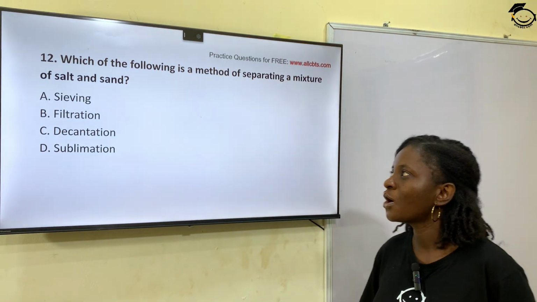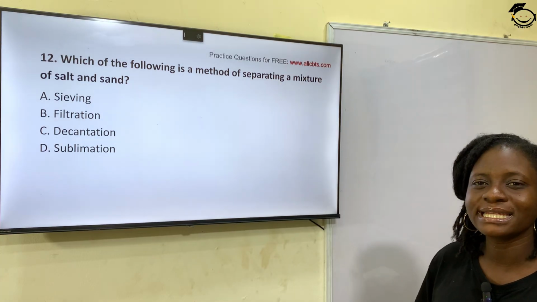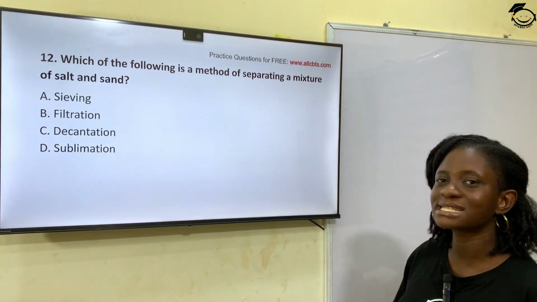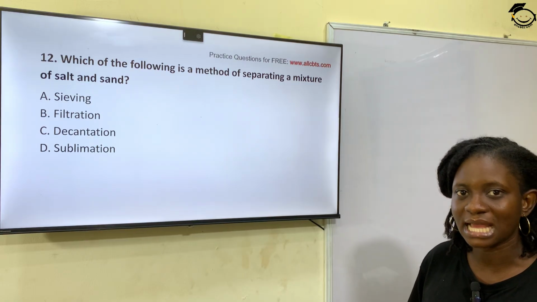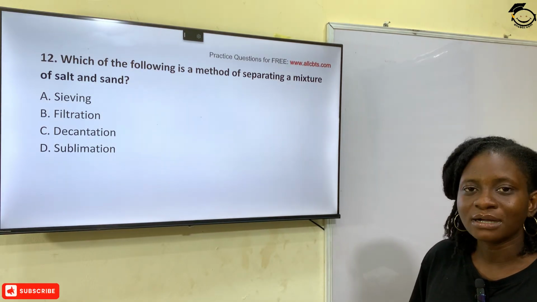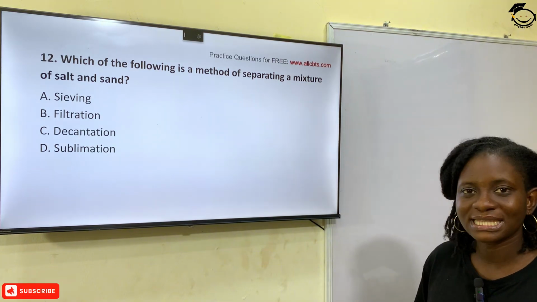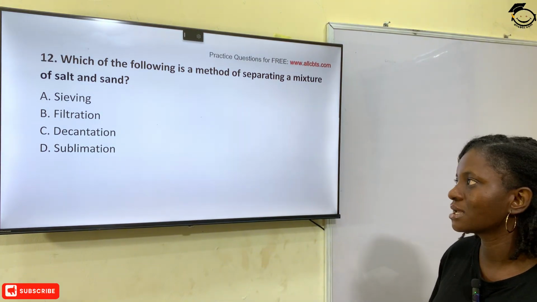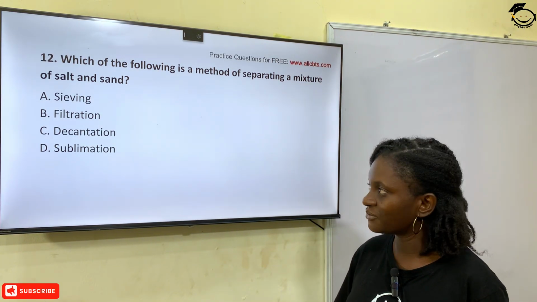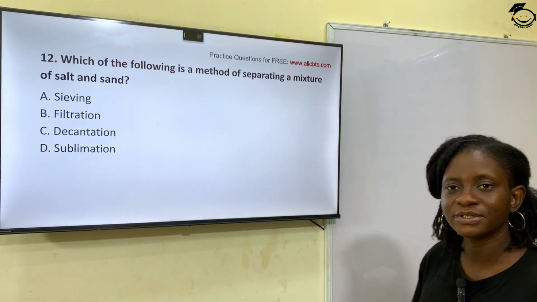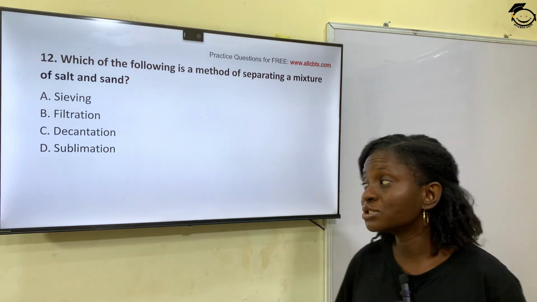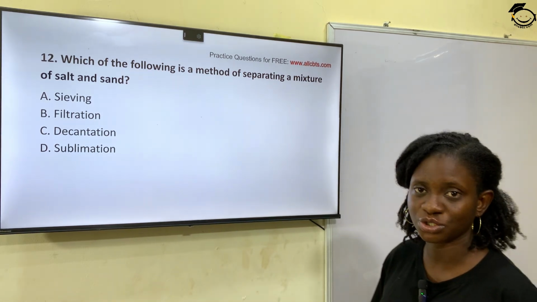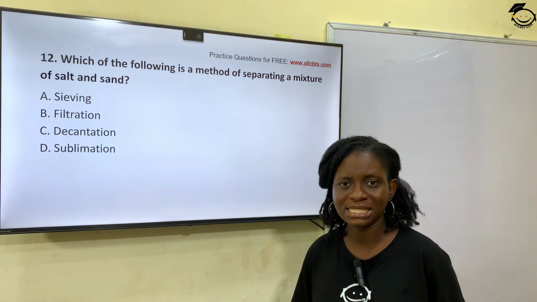Question 12. Which of the following is a method of separating a mixture of salt and sand? Just imagine salt and sand are mixed together and you want to separate them. So option A, sieving. Option B, filtration. Option C, decantation. Option D, sublimation. So the correct answer is sieving.